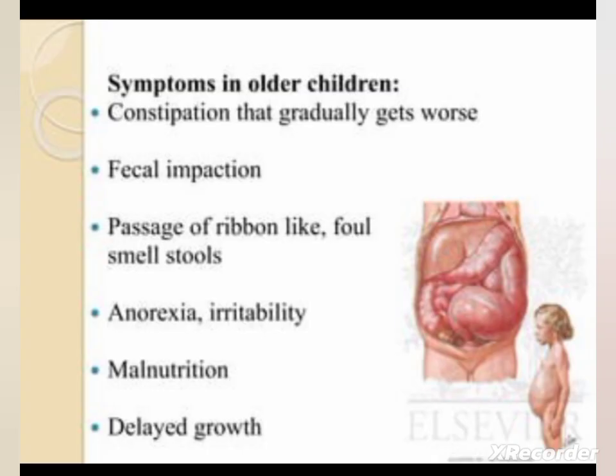In older children, there will be constipation that gradually gets worse. Then fecal impaction, passage of ribbon-like foul smelling stool, anorexia, irritability, malnutrition, delayed growth. So, passage of ribbon-like stool is very important in Hirschsprung's disease. It may be asked as a one-word question.